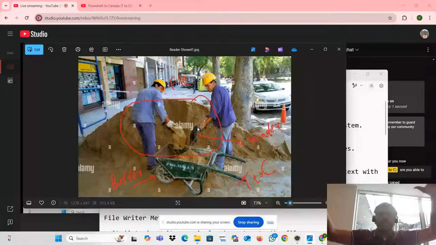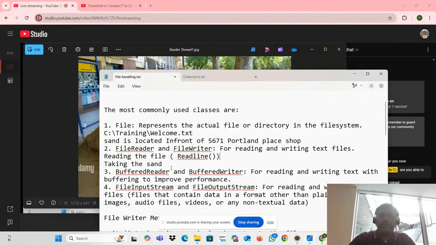That doesn't mean they are pushing the whole stuff. Not like that actually. It is not at all possible, right? You're taking line by line. Similarly, your file will be read line by line, right? The sand is shovel by shovel, we are loading into the trolley, right? Similarly, line by line, the file contains 1,000 lines. So what we are doing actually, we are reading line by line. First line, one shovel. Second line, one shovel. Third line, one shovel.